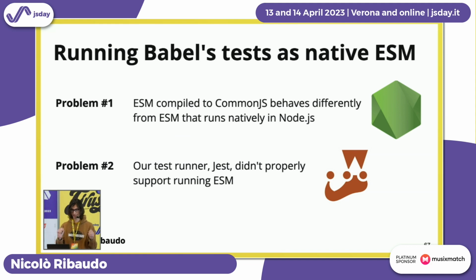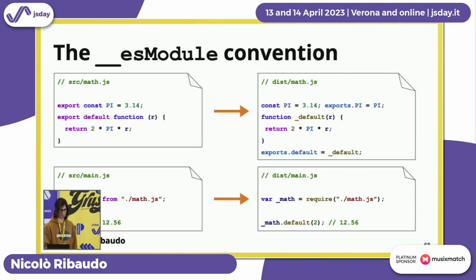Okay, let's see how we solve the first problem, but first with some background. If you've ever looked at ESM code compiled by Babel, TypeScript, or any other JavaScript compiler, you might have noticed this __esModule flag. What is it? Why do we need it?